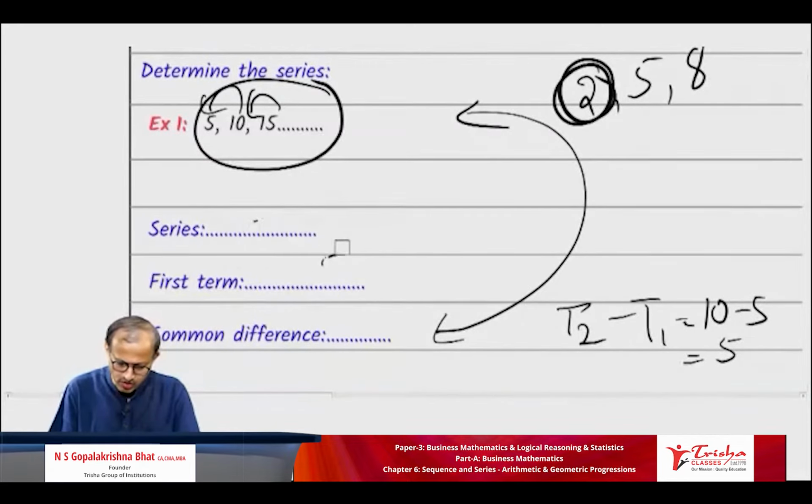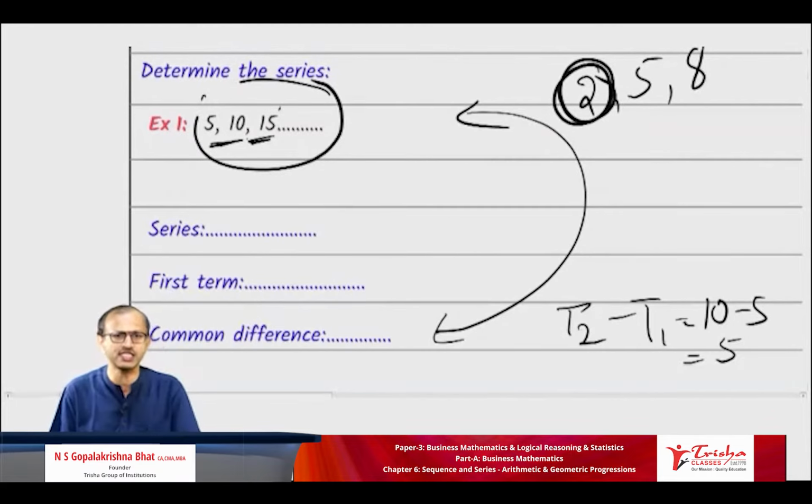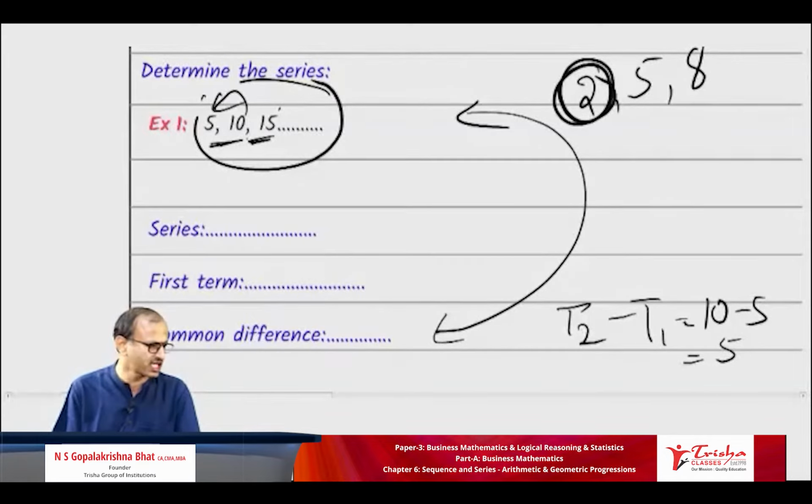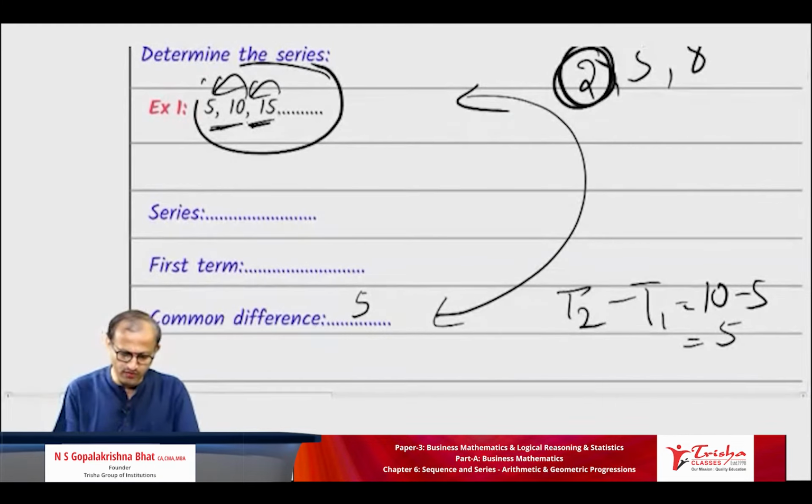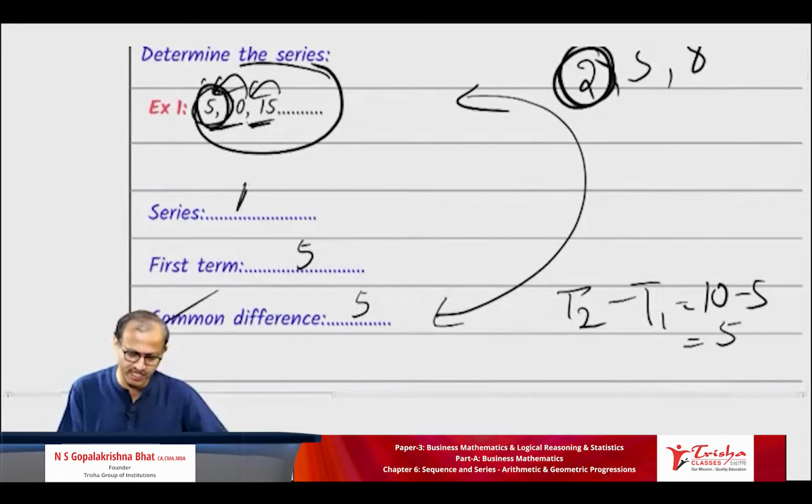You can make out 5, 10, 15, the difference is 5, difference 5. So whenever you have the same difference, we call it AP. So there is a common difference. What is the common difference? Second minus first: 10 minus 5, 15 minus 10. So it is 5. Then you can make out the first term here, it is 5. It need not be the same; here you are getting the same. And when there is a constant difference in the series, it is AP. Hope all of you have written this.